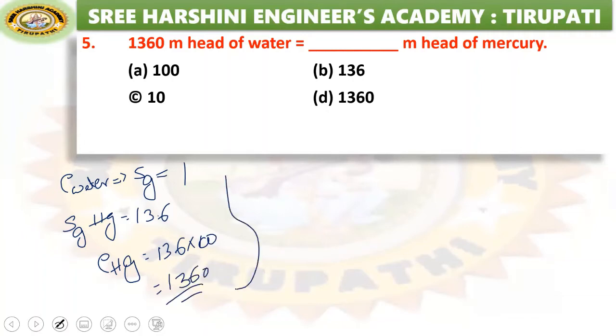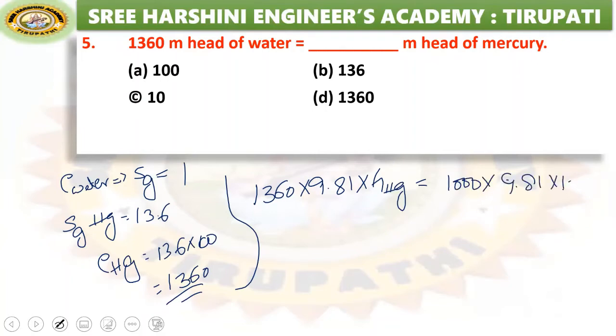Now find the pressure here. So rho into 1360 into 9.81 into height. We don't know the height of the mercury, but we know the height of water. Here, density of water into g into height of water equals 1360 into g into height of mercury.